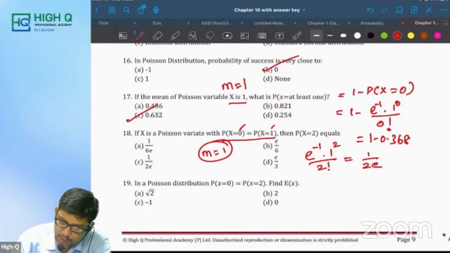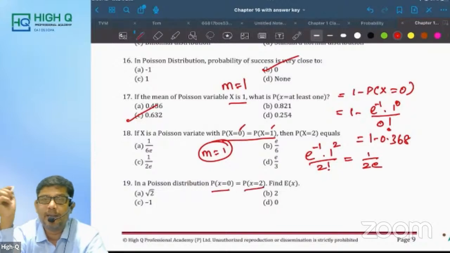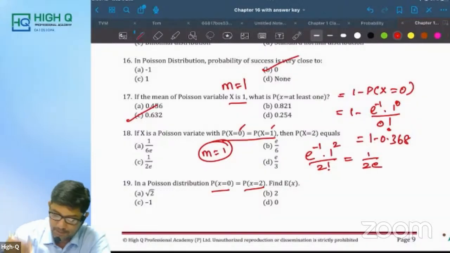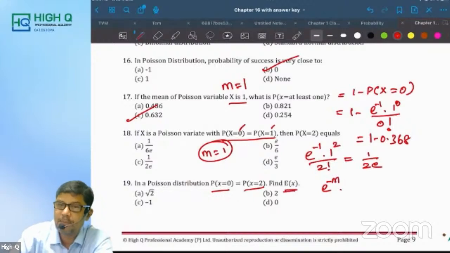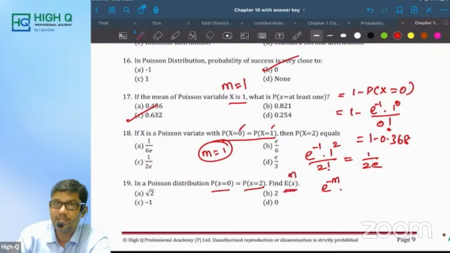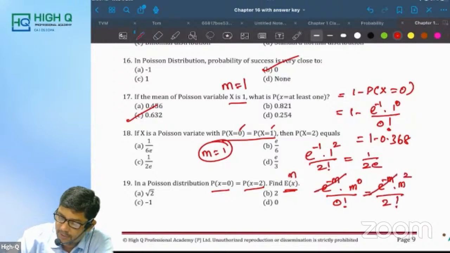In a Poisson distribution, P of x equal to 0 equals P of x equal to 2. Find E of x. Sir, can I write m equal to 2? No. Here they are not consecutive numbers. Then what to do? E of x, expected value, is nothing but m. e power minus m, m power 0 by 0 factorial equals e power minus m, m power 2 by 2 factorial. Tell me, my dear. Cut, cut. So can we say m square equals 2? What is m equal to? Root 2.